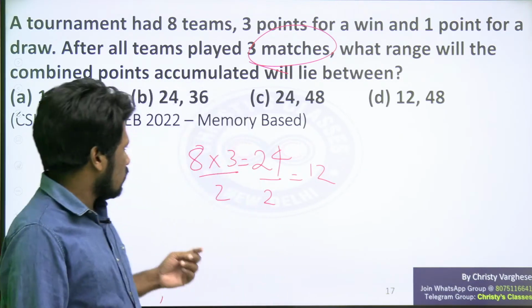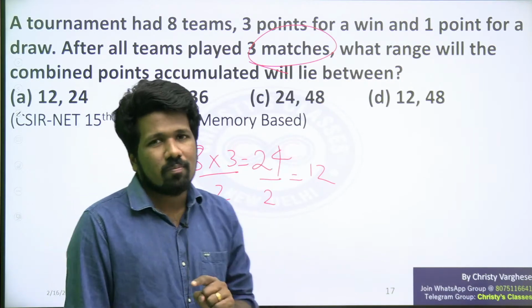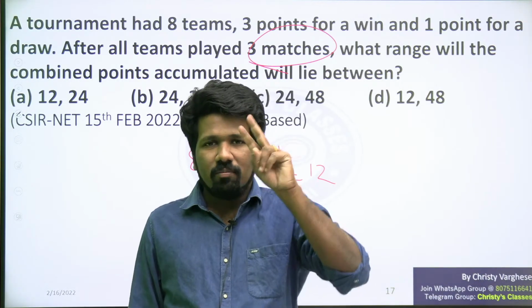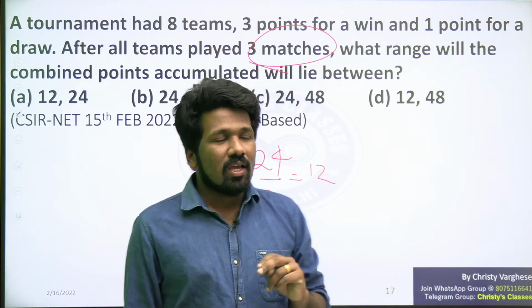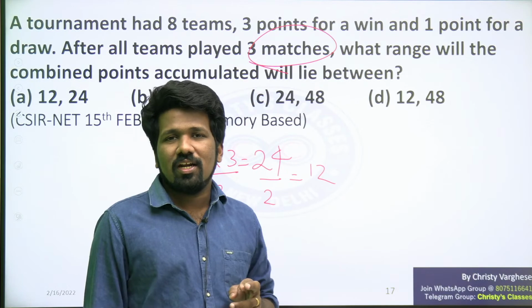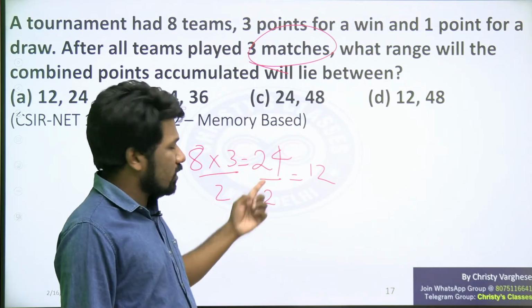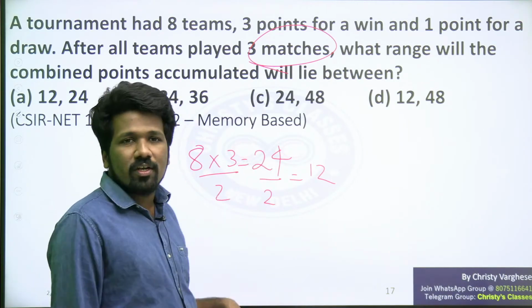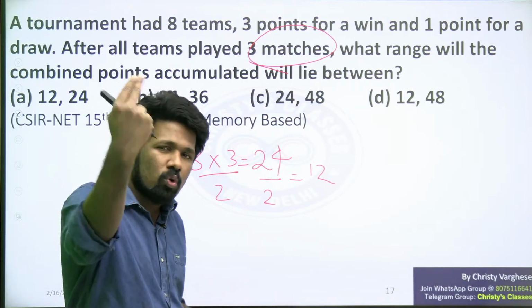So the total number of matches is not 24. Because if 24 matches, every match gives 2 teams 1 match each, so 24 matches would mean 48 in total. But 8 teams, 3 matches each will not be 48. Only 24 matches totally are needed for all the teams together, but the total matches to be conducted is only half of it, because every match serves as 1 match for 2 teams.